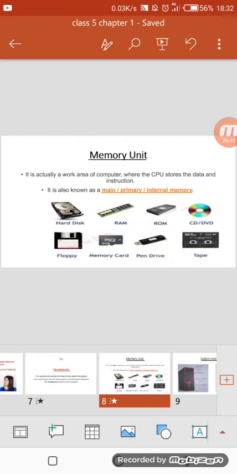Third unit is memory unit. Memory, where all the data and instructions are saved for processing. Memory stores programs, instructions or data as long as the program remains.